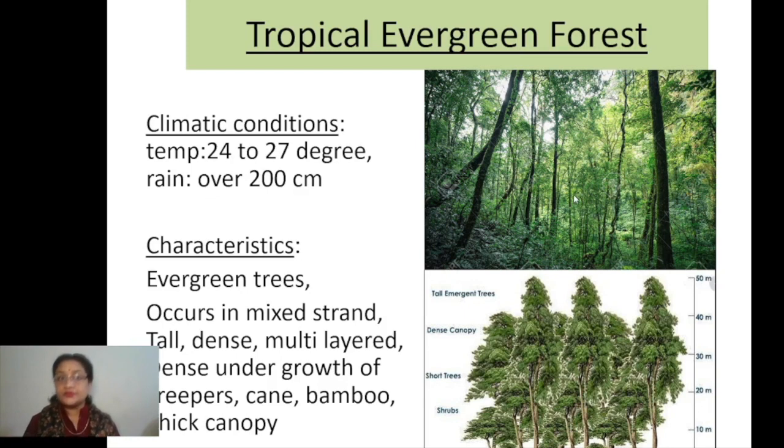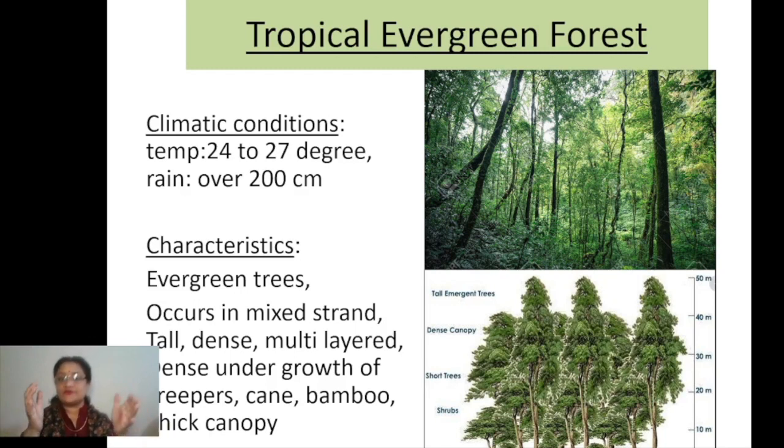Why, you know? Because the evergreen as well as deciduous, both forests are equally important because they have the hardwood trees, right, which are actually used for different industries, right? But in front of deciduous, evergreen becomes less important. Why? Because the evergreen type of forest has got the trees present in mixed strand. Now what is the importance of it?